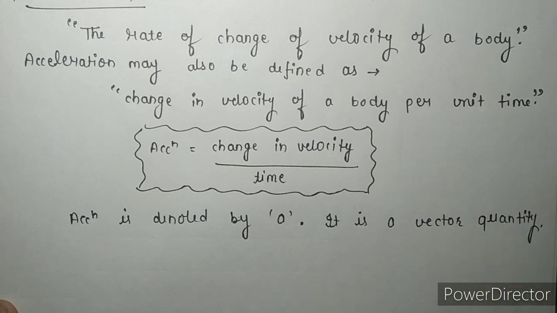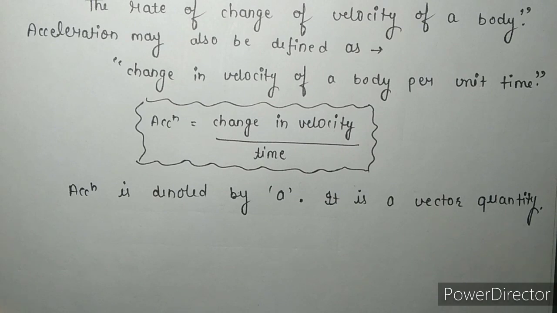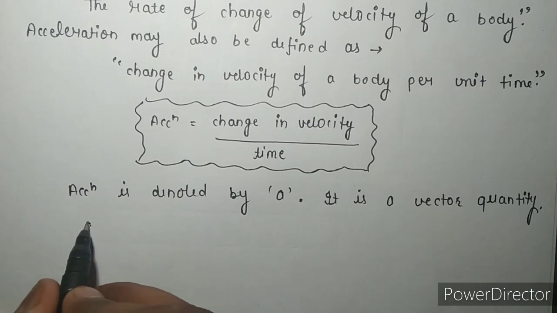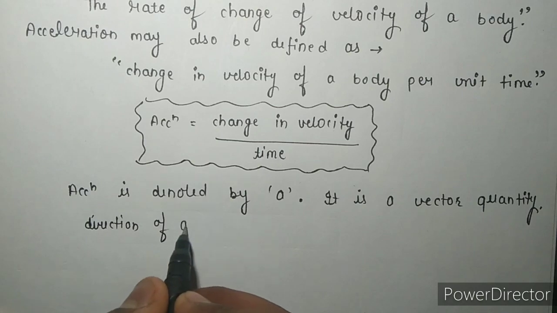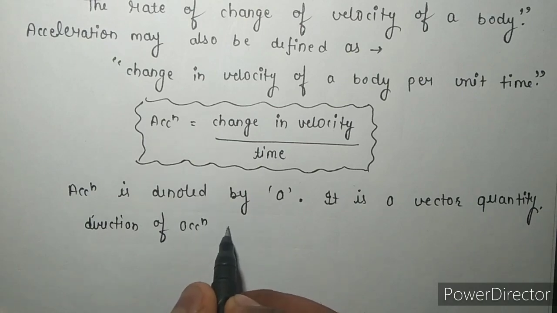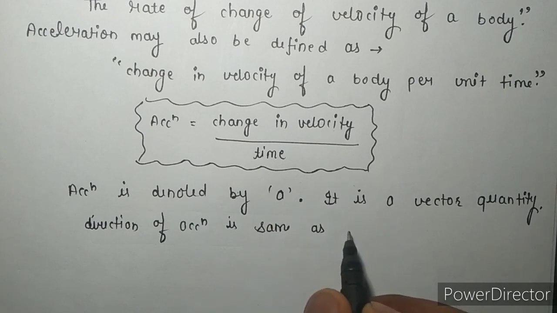Vector quantity means acceleration has magnitude as well as direction. Means to define the acceleration, we also discuss its direction, and the direction of acceleration is the same as the direction of change of velocity.